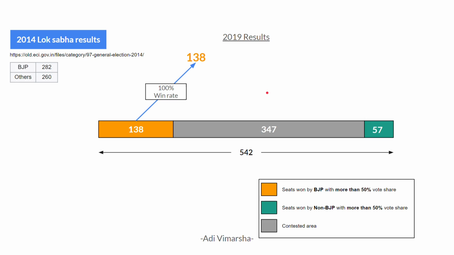So from 2019 results, BJP won 165 seats out of 347 of contested area, which means they were able to convert 48% of the contested area seats into a win. So if we add these two numbers, 138 plus 165, that's how we arrive at the seat tally of BJP in 2019, that is 303. To sum up the logic, we got 138 from type 1 with 100% win rate, and we got 165 from type 2 with 50% win rate.